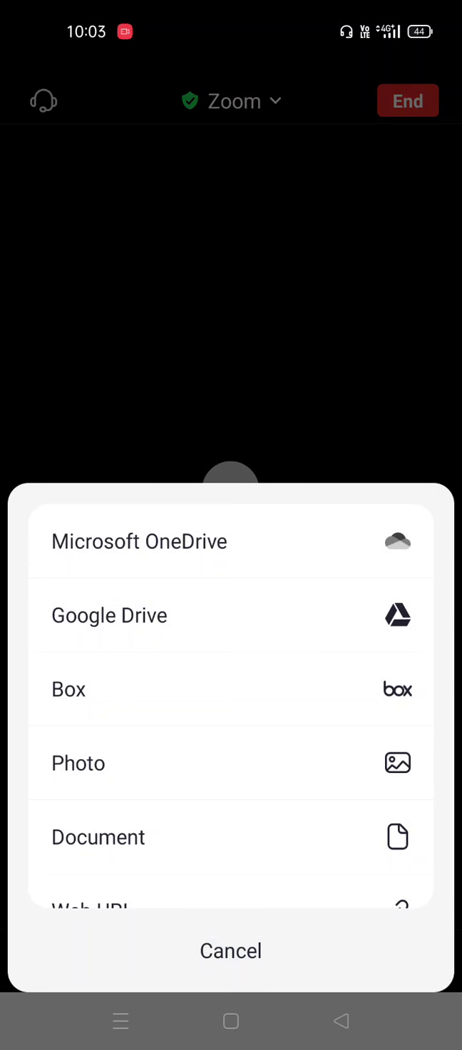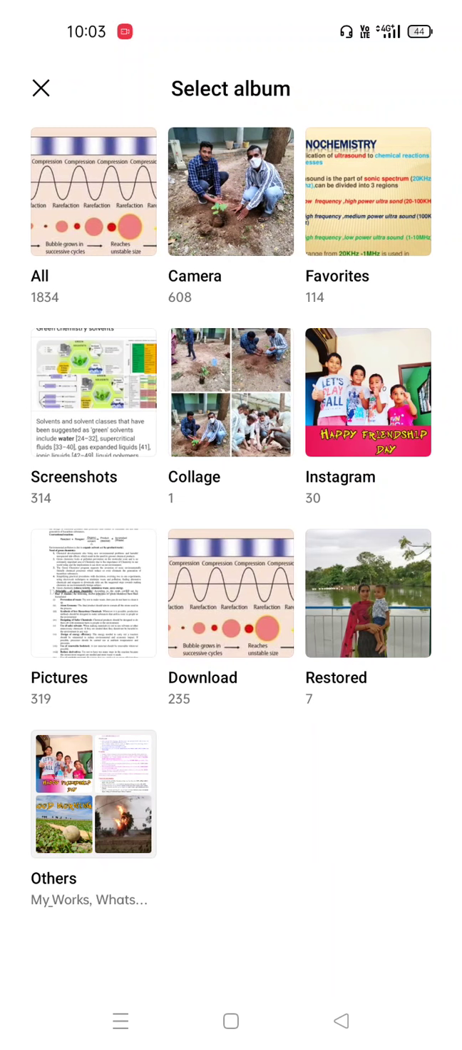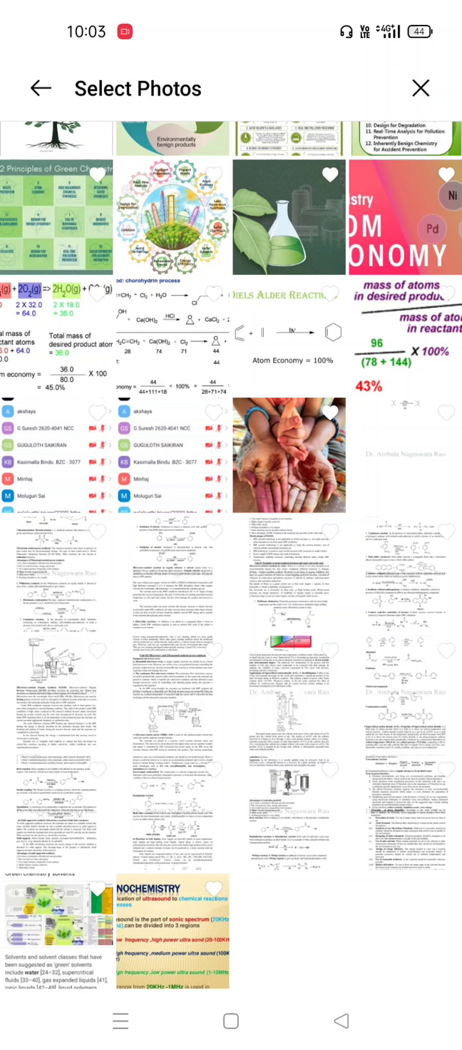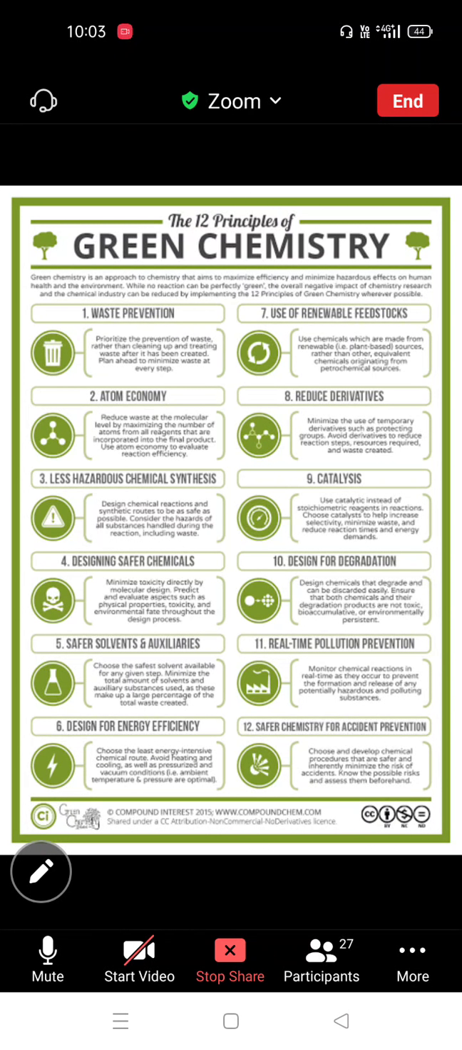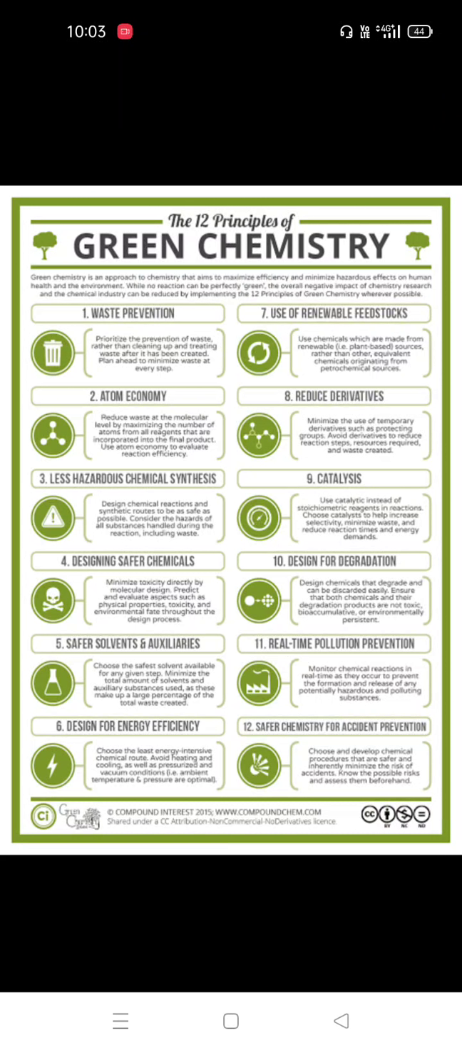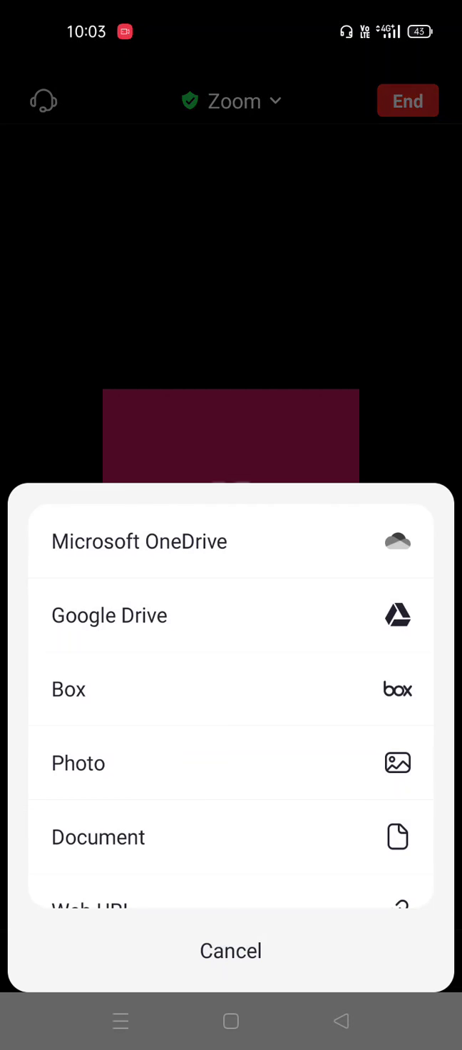So the next one, we can simply recall: waste prevention, atom economy, less hazardous chemical synthesis, designing safer chemicals and safer solvents and auxiliaries, design for energy efficiency, use of renewable feedstocks, and reduce derivatives. And the ninth one, catalysis, design for degradation and real-time pollution analysis. So that is already finished.